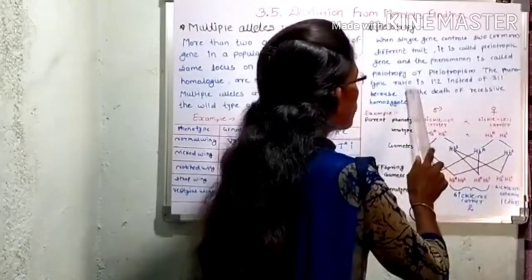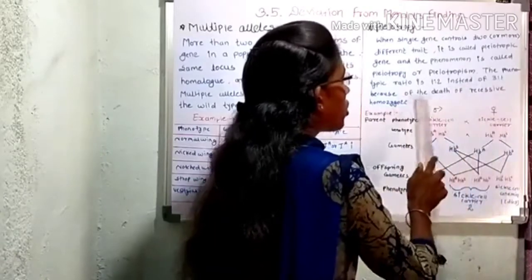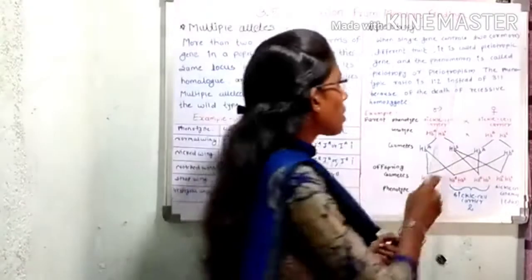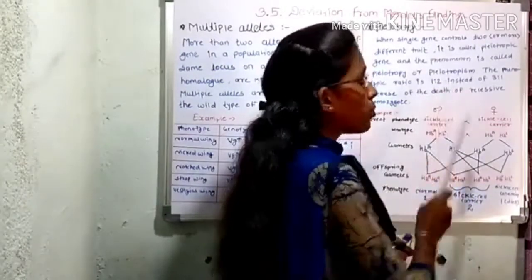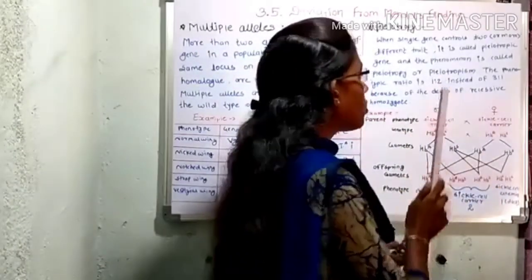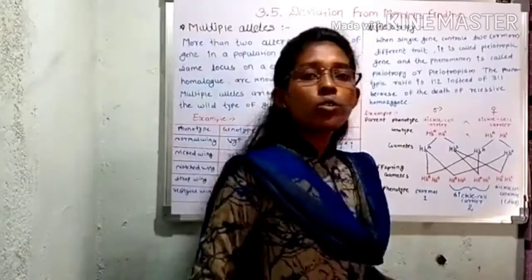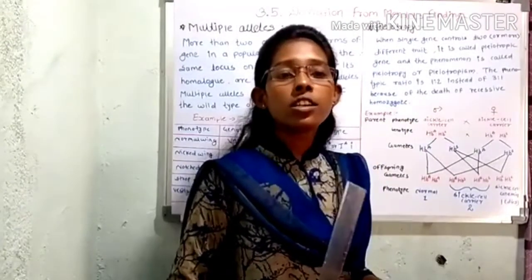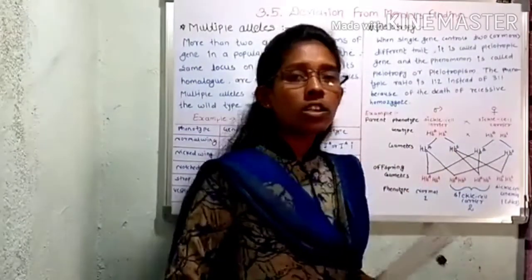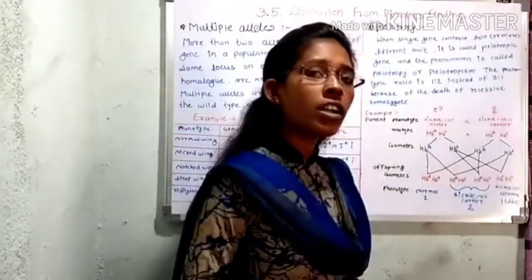The phenotypic ratio is 1:2 instead of 3:1 because of the death of the recessive homozygous. In pleiotropy, the phenotypic ratio is 1:2 because one child dies for having the homozygous recessive alleles. According to Mendel's principle, only one gene controls only one trait, but sometimes one gene controls two or more traits, that are related or unrelated.